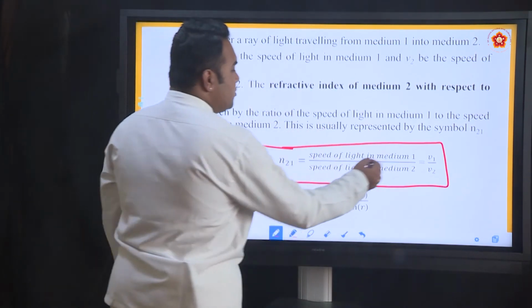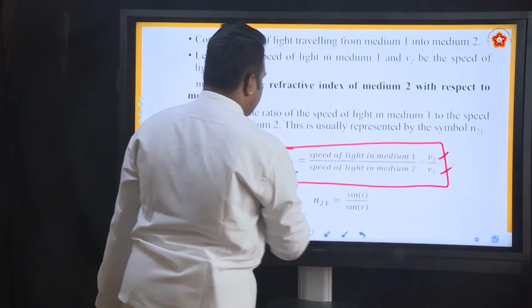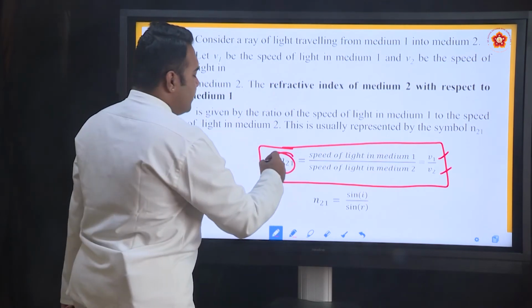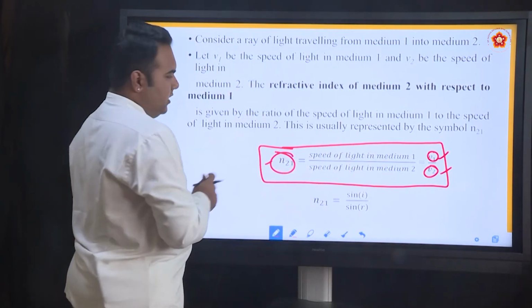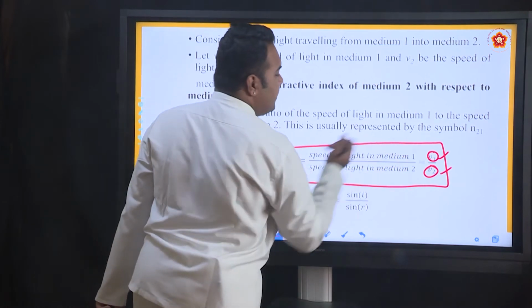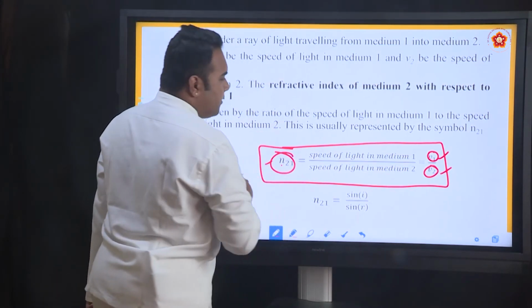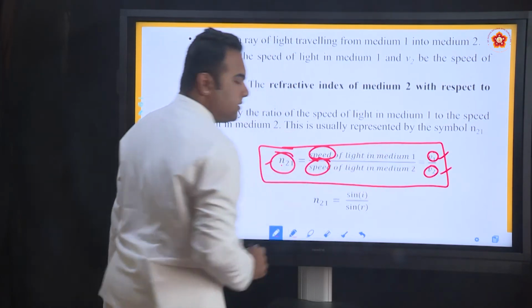And if you know the values of the speeds, then you will be able to calculate this parameter. So out of these three, v1, v2 and n, if you know any two parameters, the third one can be calculated. So the refractive index formula that includes the speeds of light is given by this.